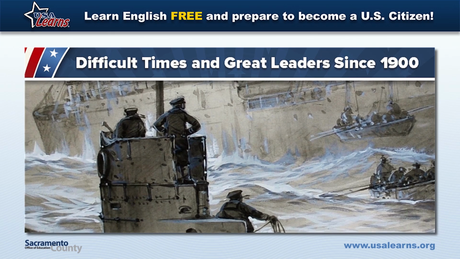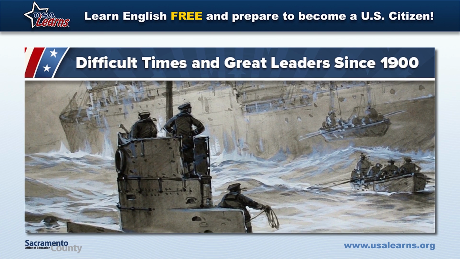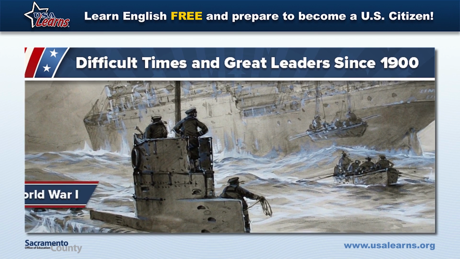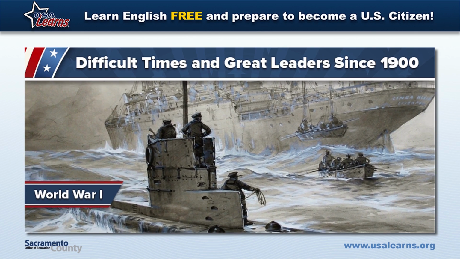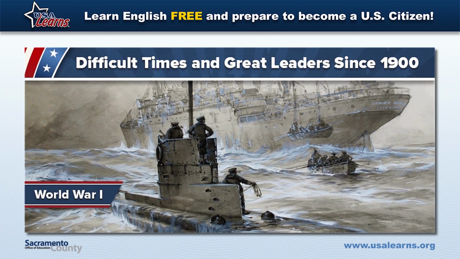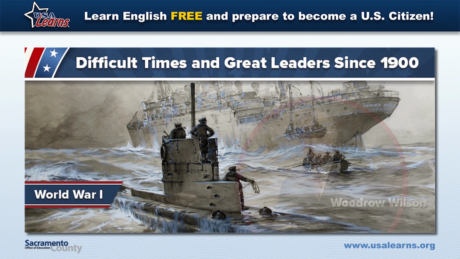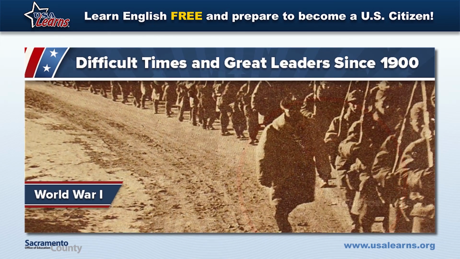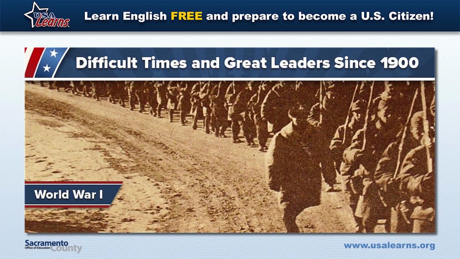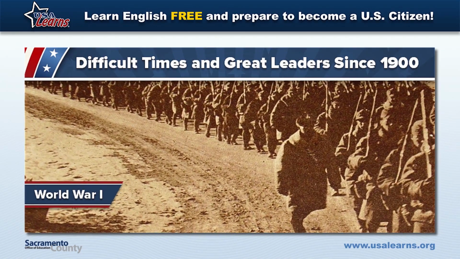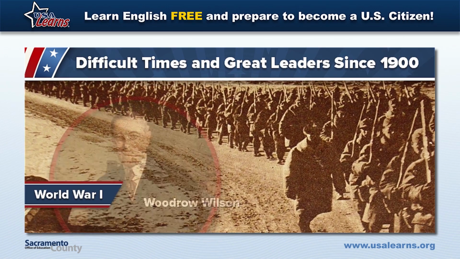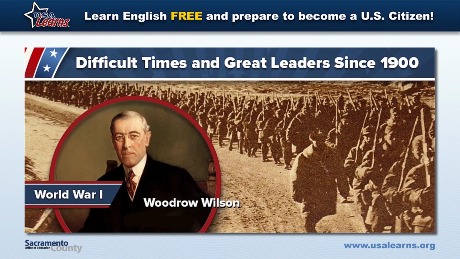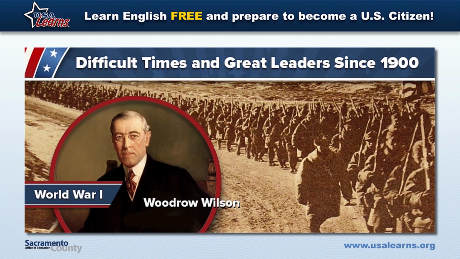Starting in 1914, many countries in Europe and other places were fighting in World War I. In 1917, German submarines attacked American ships. Woodrow Wilson, the U.S. President, decided the United States had to join the fight in World War I. In 1917, 2 million American soldiers went to France to help end World War I. President Woodrow Wilson was the leader of the United States during World War I.